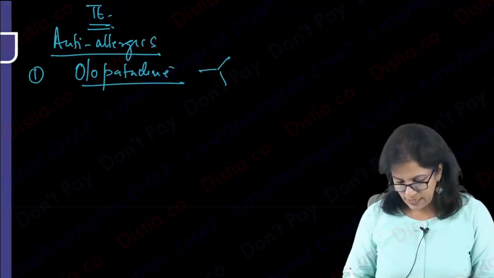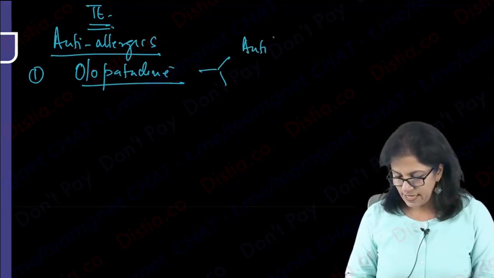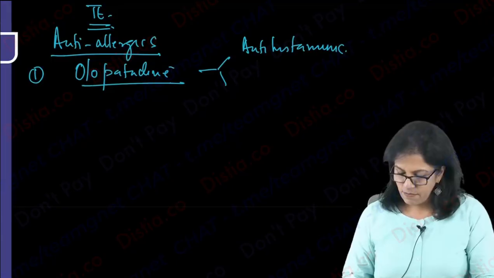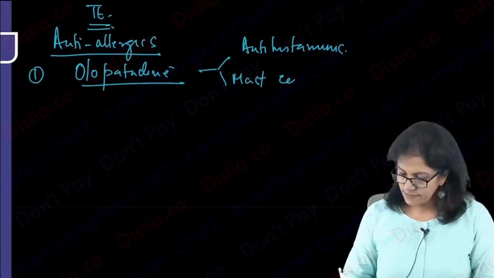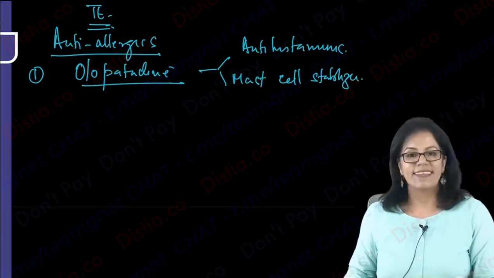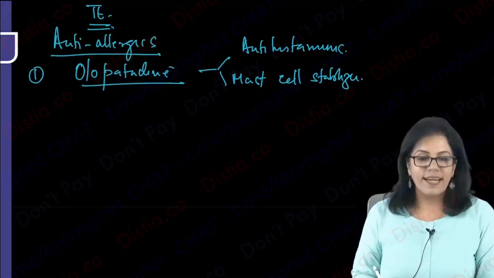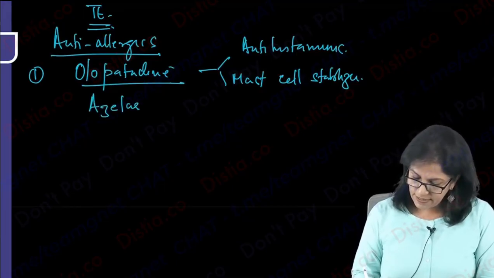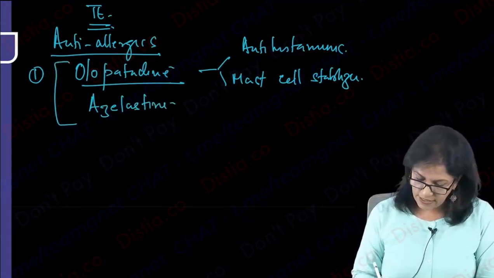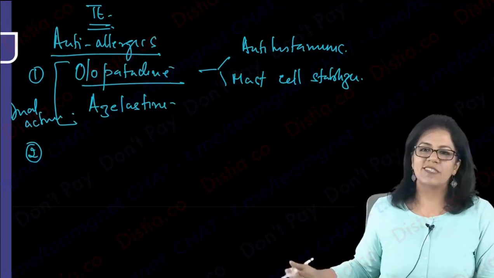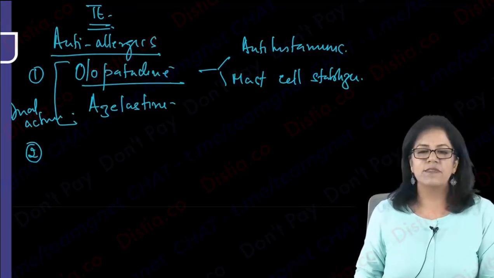So olopatadine is both antihistaminic and mast cell stabilizer. Okay, so this is how we start. Another with the dual action can be azelastine. This also has the dual action. Let's talk about the common ones that we are using. I don't want to give you a list of names, keep on learning it, but the azelastine we all know.